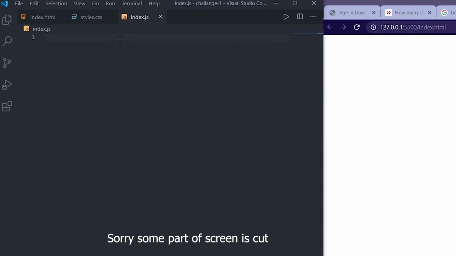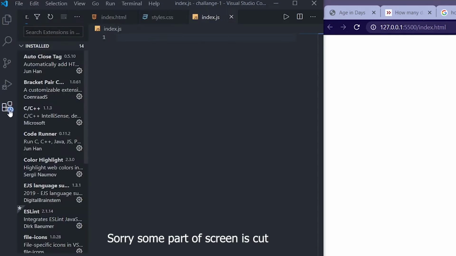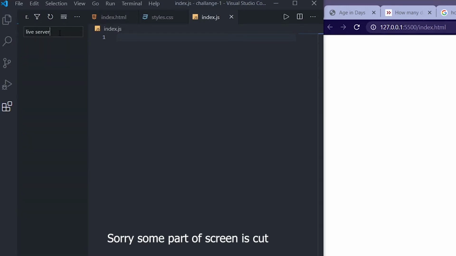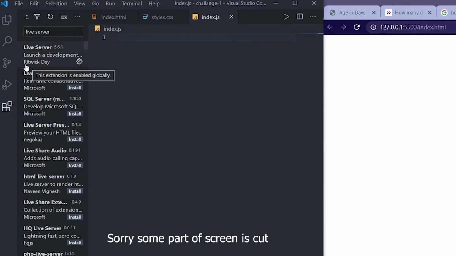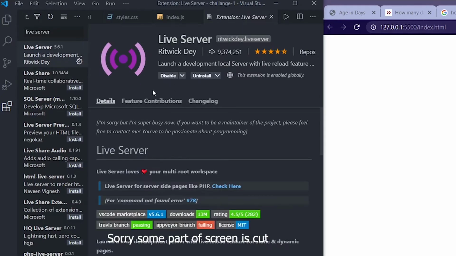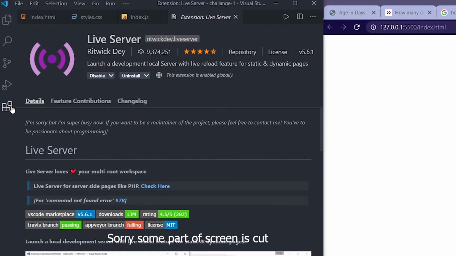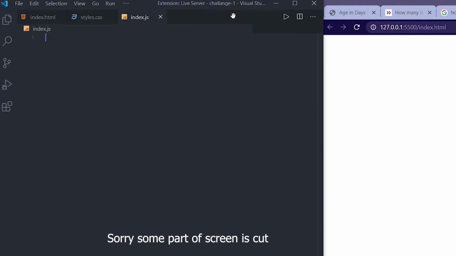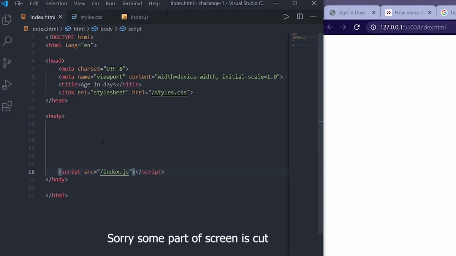If you don't know what Live Server is, you just need to go to the extensions and type Live Server, and this one, which is made by, I think, Ritwik Dev. You just need to install it. That's all. Now let us get up with our HTML code.